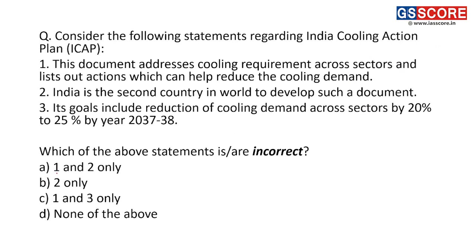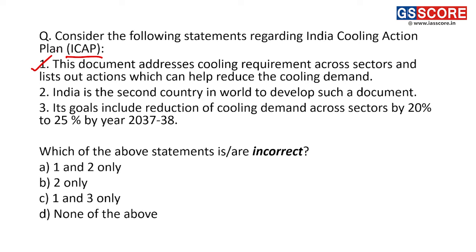Next, consider the following statements regarding the India Cooling Action Plan, ICAP. First statement: this document addresses cooling requirement across sectors and lists out actions which can help reduce the cooling demand. This is a correct statement as per the India Cooling Action Plan.